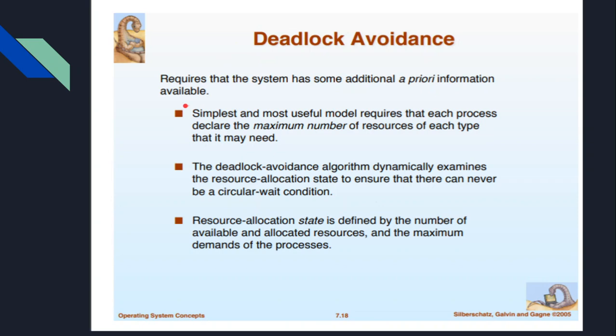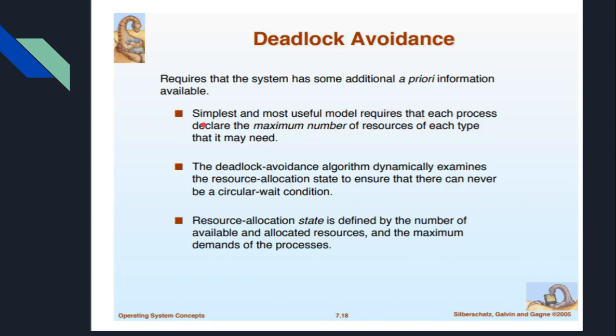But theoretically, how it can be handled is, it requires that the system has some additional a priori information available. That means about all the resources and all the resources that are needed for a particular unit of time by the particular processes. So the simplest and most useful model requires that each process declare the maximum number of resources of each type that it may need. For example, a process needs 5 of resource 1 and 10 of resource 2. All of this must be declared and assigned to the process.